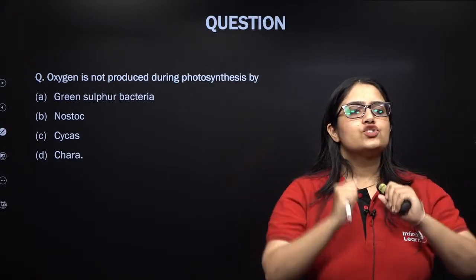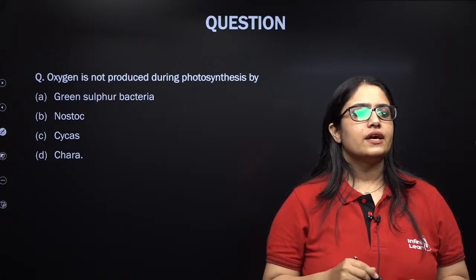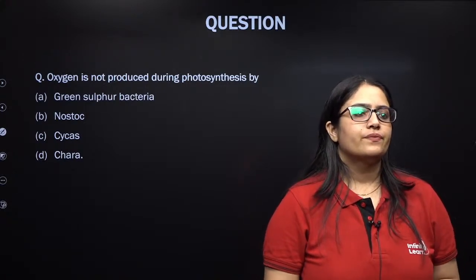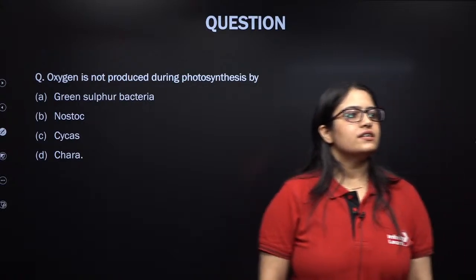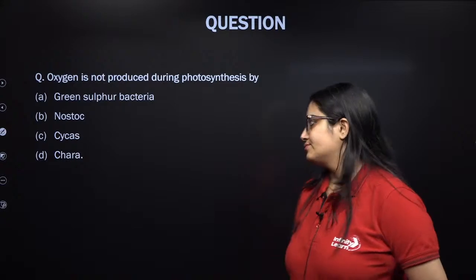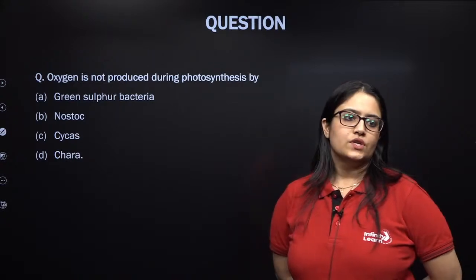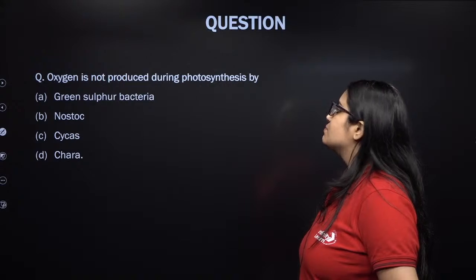Hansika, Syed, Shweta, Karishma, Savita. Come on, everybody. Yashwant, Hansika, try to give the answer, kids. Come on, try to give the answer. Oxygen is not produced during photosynthesis by.